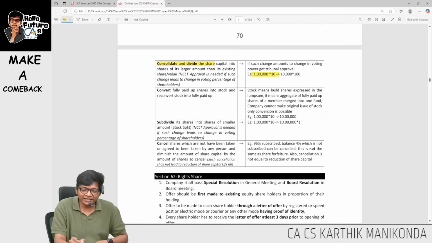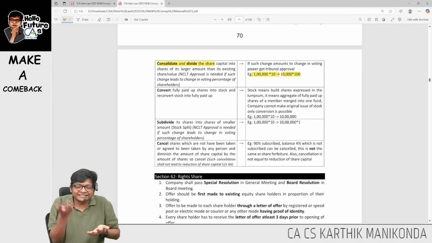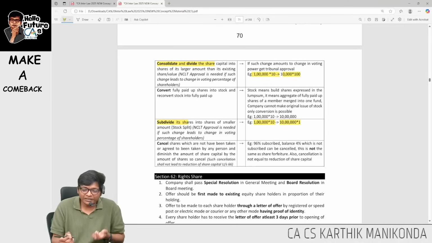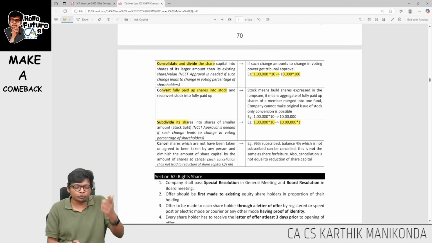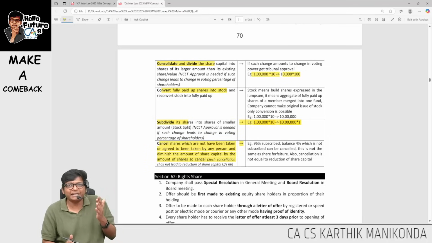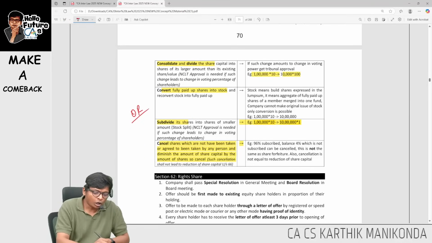1 lakh shares of 10 becoming 10,000 shares of 100. Reducing the quantity, increasing face value. Or subdivide: 1 lakh shares of 10 will now become 10 lakh shares of 1. And the other 2 things: converting shares to stock, stock to shares, and cancellation of shares which have not been taken up by any person, unsubscribed shares which I am cancelling. For these 4 cases, it is enough if you pass an ordinary resolution.